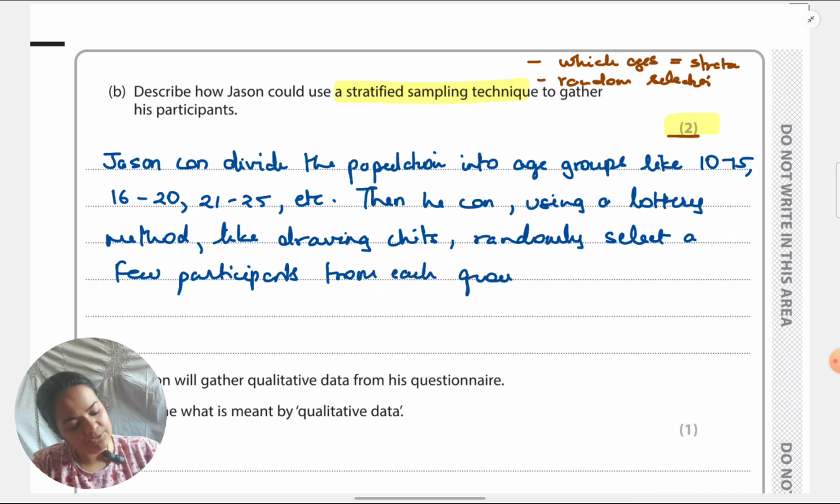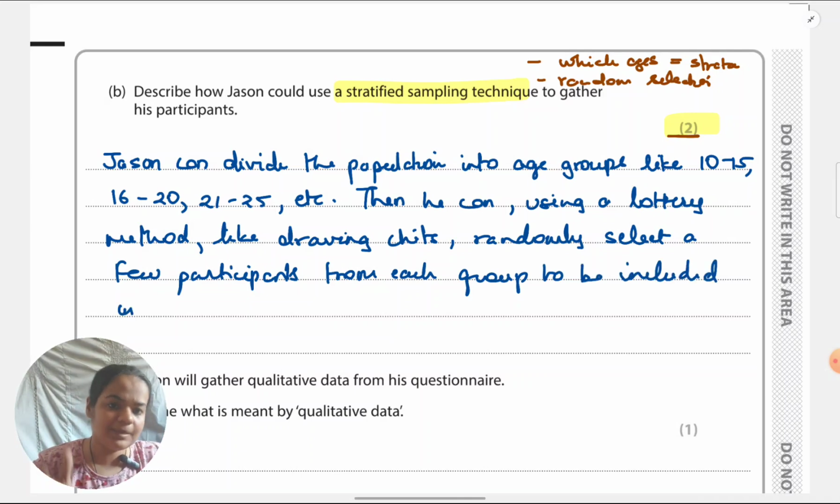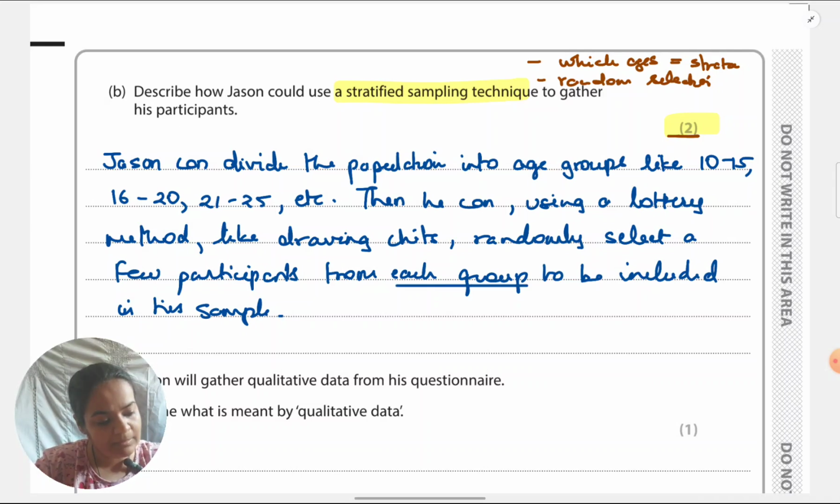What is important is to indicate for each group that random sampling is not taking place overall, otherwise it would be a random sample. Then there's no point of stratifying. From within each group, random sampling is going to be done. Also, specifying a lottery method to indicate random sampling is very important, whether it's stratified or general random sampling. How that random selection is being done is very important to be indicated. Make sure you're talking about age groups only, not any other groups, because his intention is to study age wise.